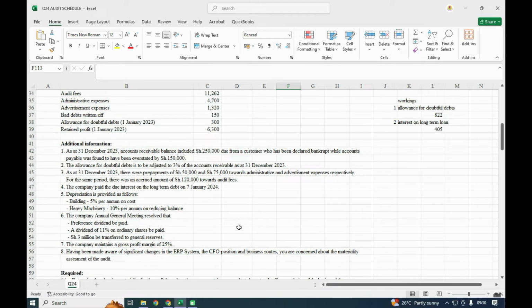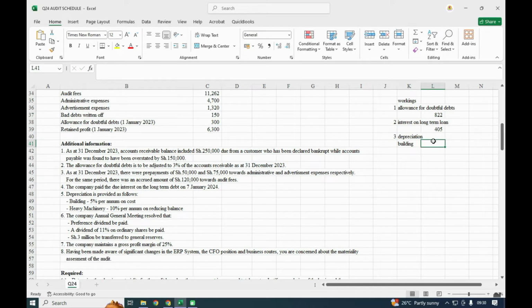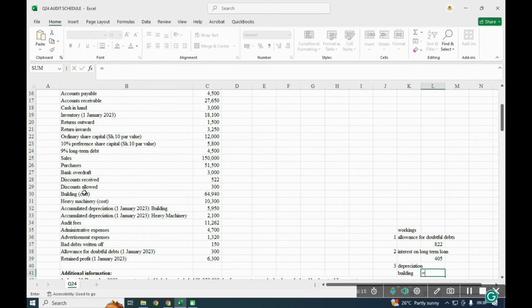Number 5, we have the depreciation. Let's do that as working number 3 for the depreciation. The first one is for building, 5% per annum on cost. So the cost of the building, I think we had it somewhere, building at cost multiplied by 5%.